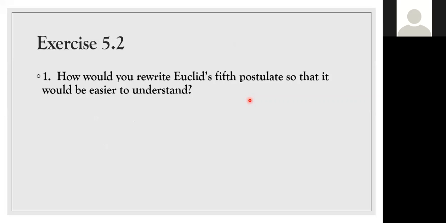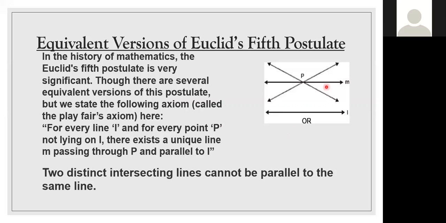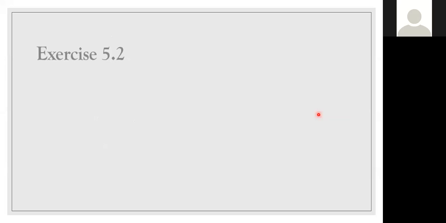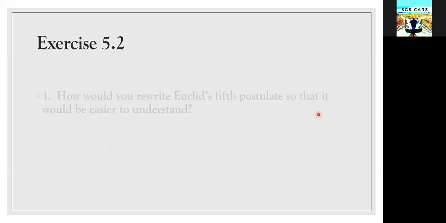Somebody asked the question: Ma'am, does that mean that two lines cannot be parallel if one line passes through a point? Yes, if only one line is passing through that point, then this M is not parallel to these two intersecting lines. These two intersecting lines through point P, this M is not parallel to them. Only M is parallel to the one line. Am I clear? Yes, ma'am.